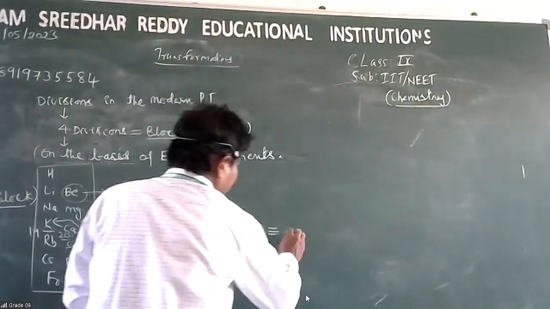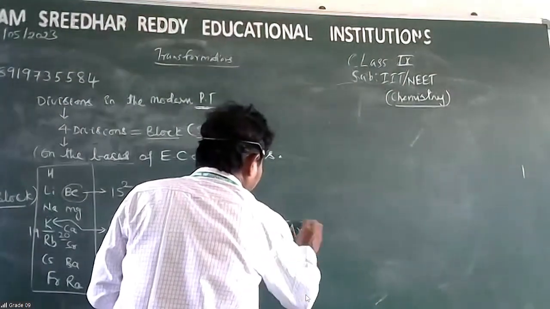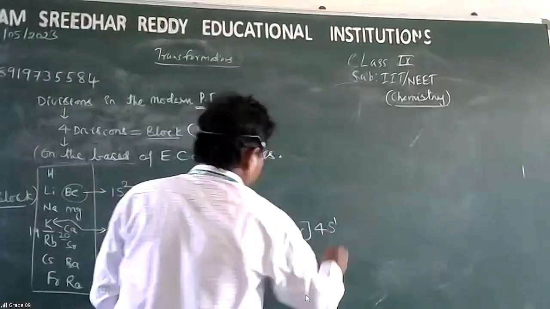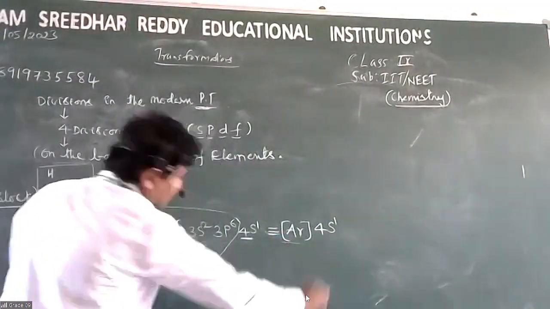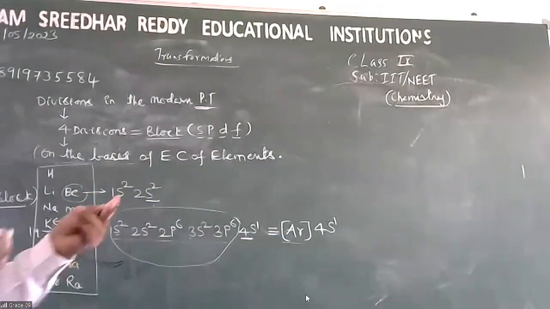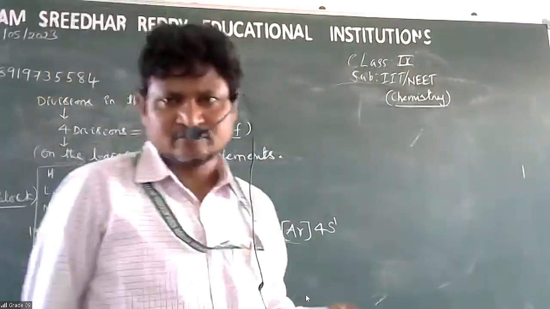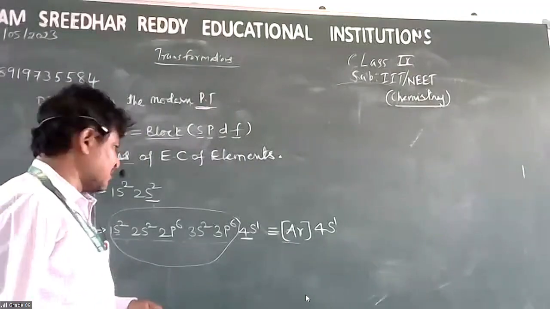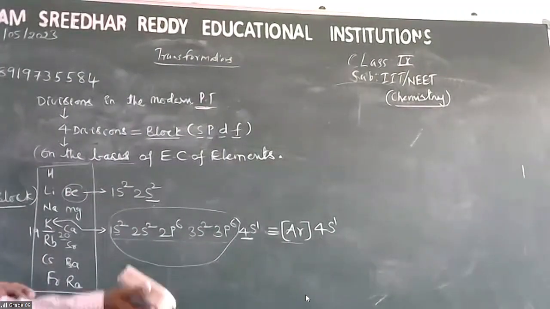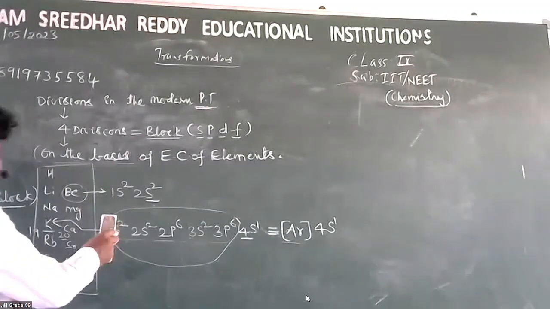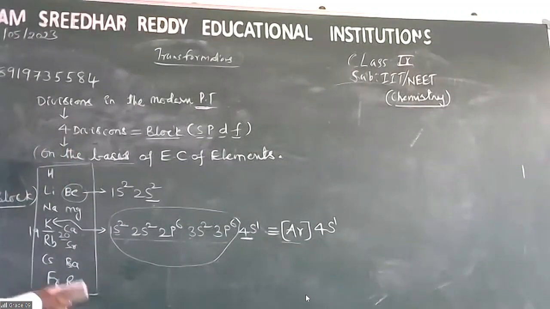That means [Ar]4s1. Instead of writing all this, you can simply write argon and 4s1, right? So I have given clarity for Abbas's question and Aditya's doubt. Clear? Now let me go ahead.